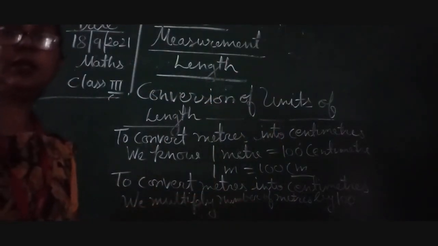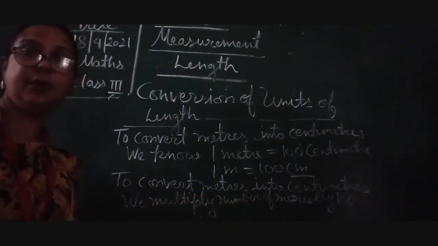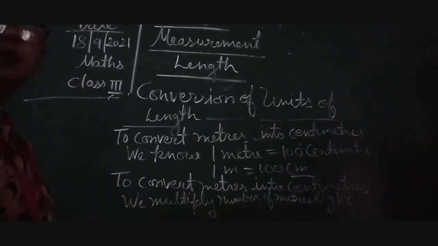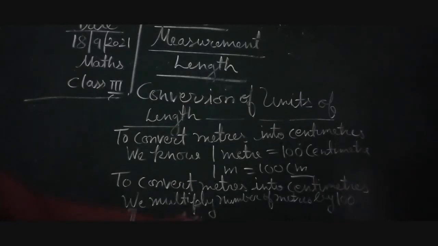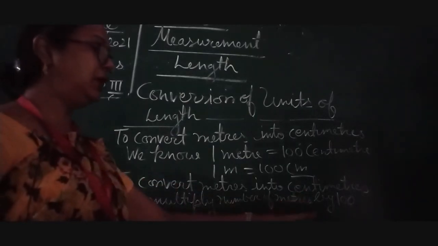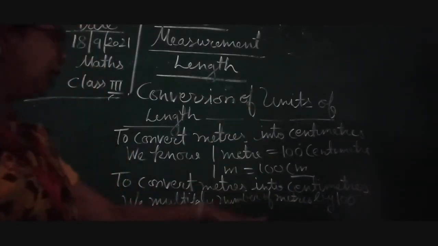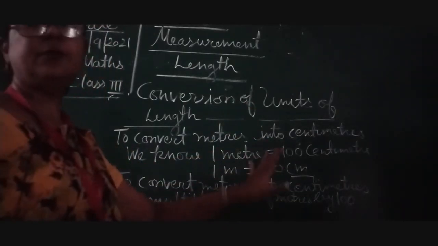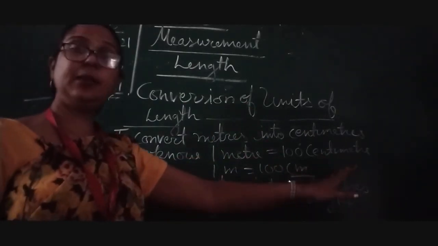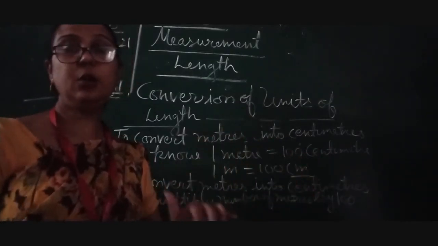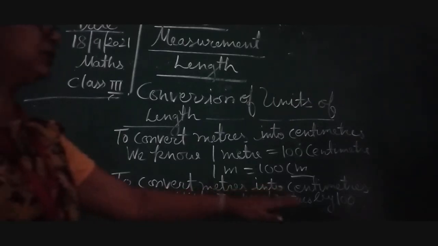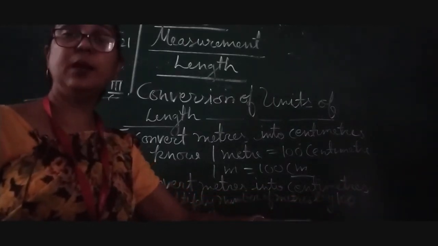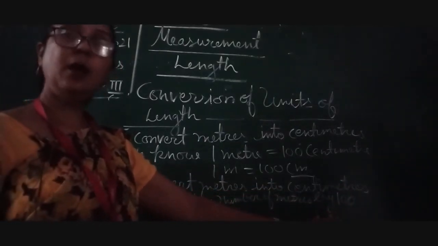जब हमें convert करना होता है मीटर को सेंटीमीटर में, तो हम क्या करते हैं? हमें करना पड़ेगा कि to convert meters into centimeter, we multiply number of meters by 100. Because why? Because 1 meter equal 100 centimeter. That is why we will do the same thing. So to convert meters into centimeter, we are just going to multiply by 100.